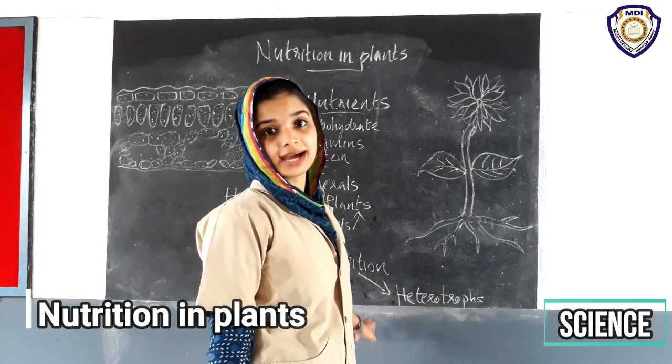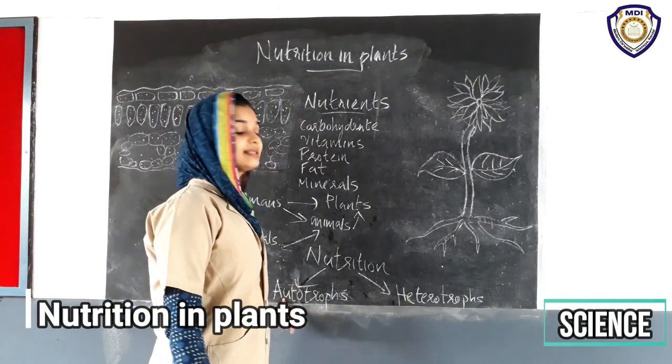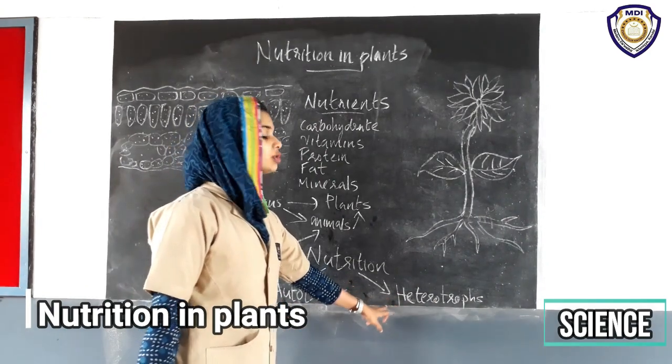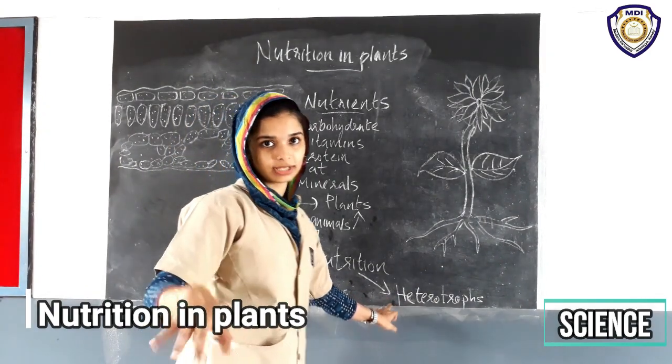Autotrophs are organisms that synthesize their own food by themselves, and heterotrophs depend upon other organisms for their food.